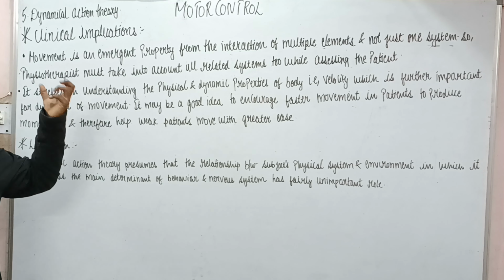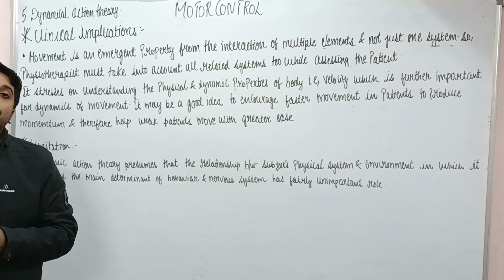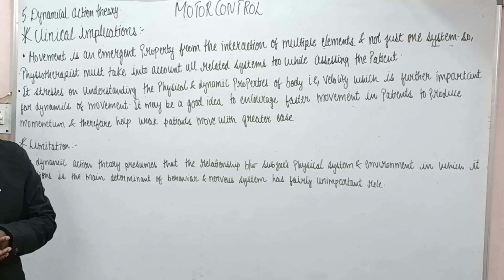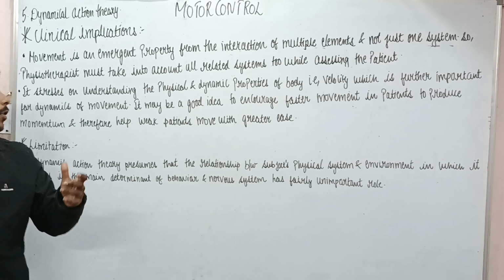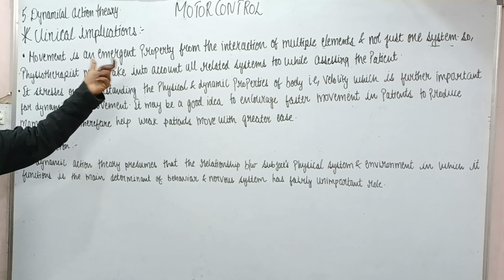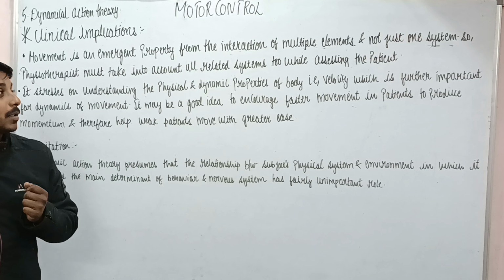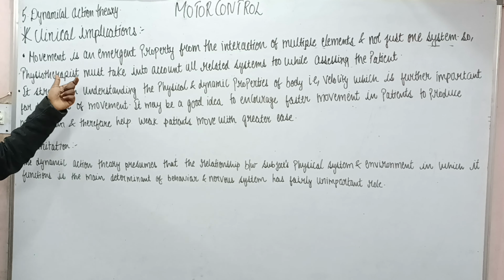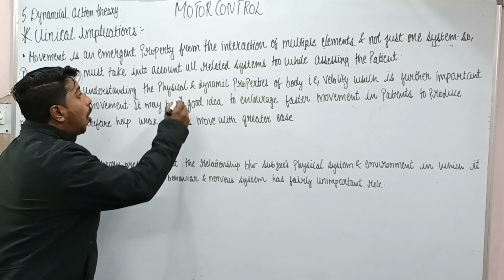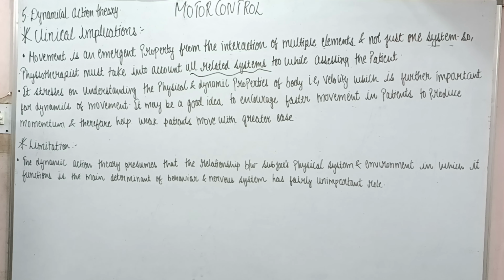So while evaluating or assessing a particular patient, the physiotherapist must take into account all the related systems. We can say that movement is an emergent property from the interaction of multiple systems, and not just one system.